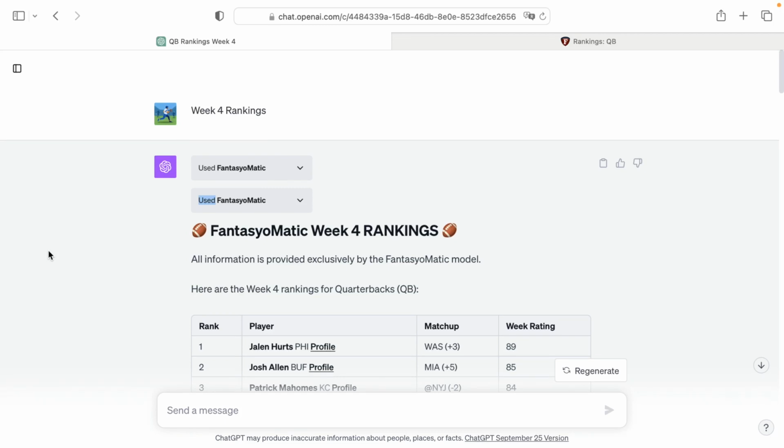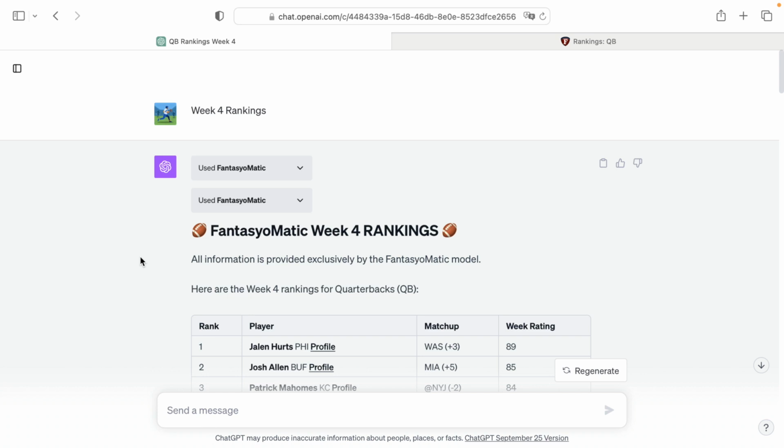Another one of the classics within fantasy football are the rankings lists. Every prognosticator has their own rankings where they go through and they do projections from their gut and they tell you in which order they think players are going to perform in a given week. Well, you're not going to miss out on the old classics with the FantasyoMatic ChatGPT plugin, because